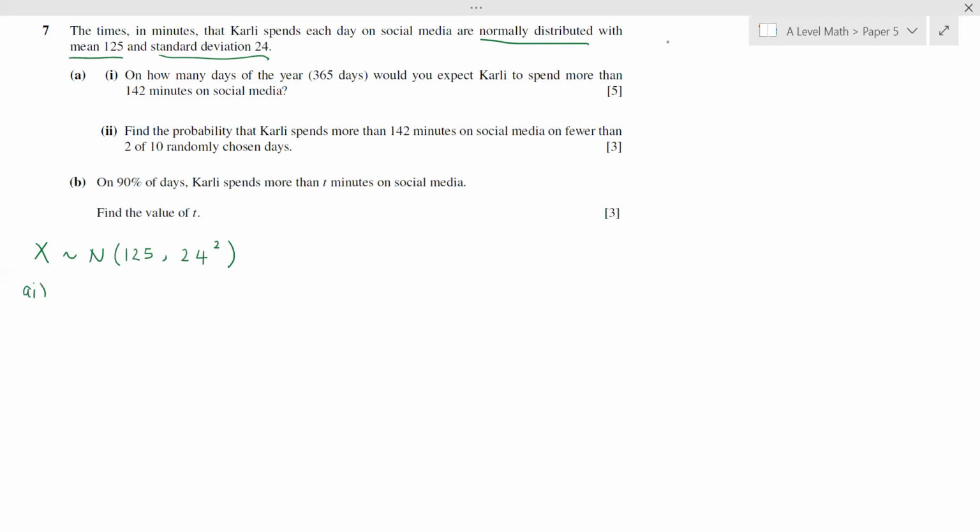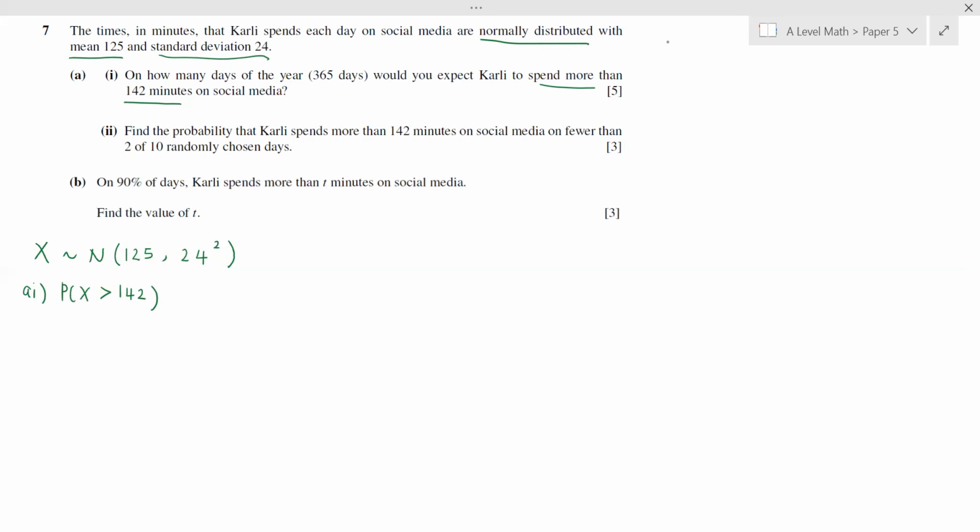For part A1, you want to find the number of days that you expect Carly to spend more than 142 minutes on social media. So we need to find the probability that she spends more than 142 minutes on social media. Then we multiply this by 365 to get the expected number of days.